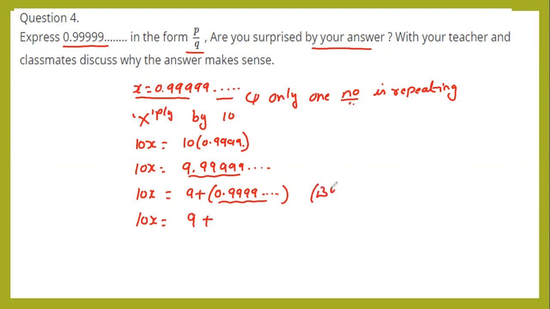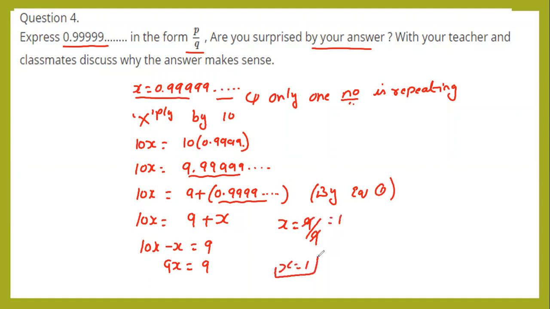So by equation 1. Okay. Replace 0.99 as x. In next step, 10x minus x is equals to 9. 10x minus x is 9x is equals to 9. X is equals to 9 by 9, which is equals to 1. Yes, x is equals to 1.